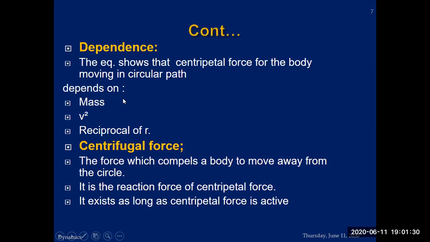I have already discussed on what factors centripetal force depends. Mass of the object: the more the mass, the stronger the force you need to move the object inside a circular path. The more the velocity of the object, the more centripetal force is required to keep it in a circular path. But the more the radius, the less will be the centripetal force. It is inversely proportional.